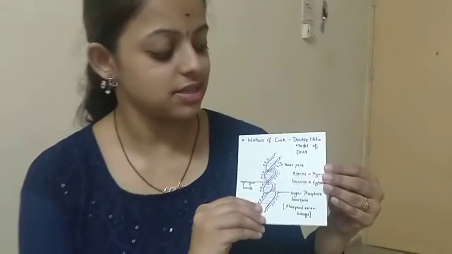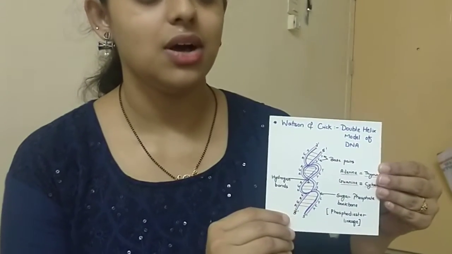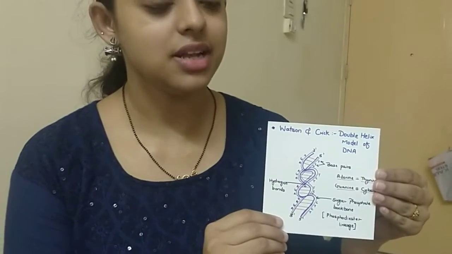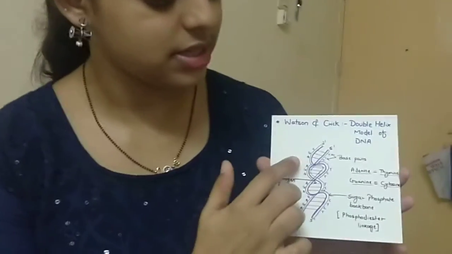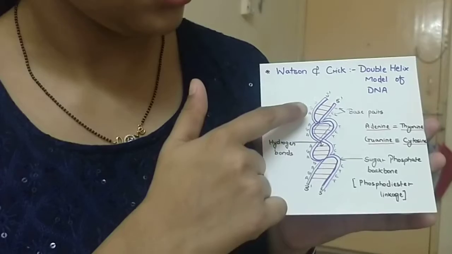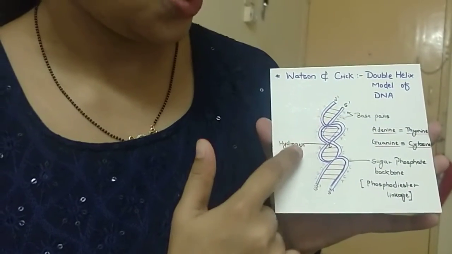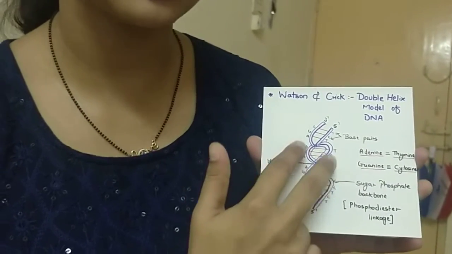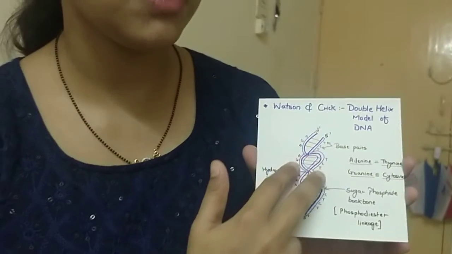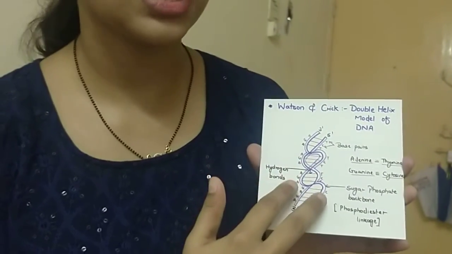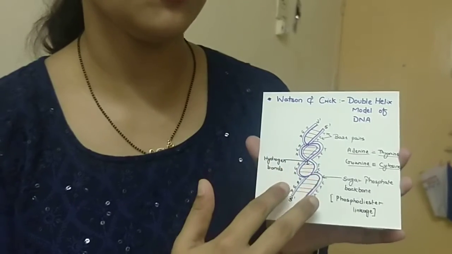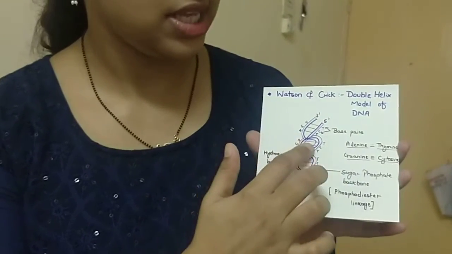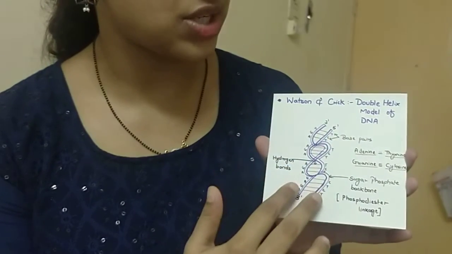Now let's see the double helix structure of the DNA. You can see here the Watson and Crick model of the double helix, double-stranded DNA molecule. Here the red lines show the hydrogen bonds. These red lines are the weak hydrogen bonds which connect the two strands of DNA. There are always two strands of DNA, which provide the basis of replication.